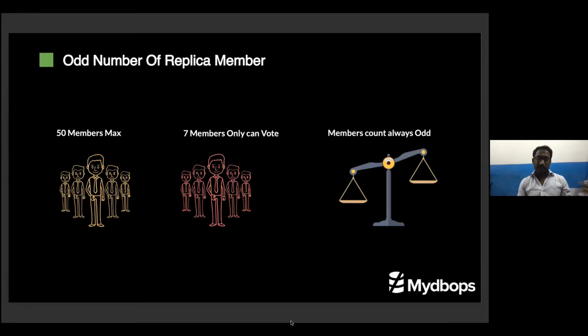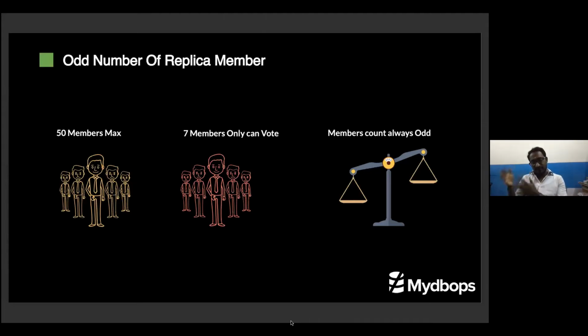Okay, so you said we have one primary and multiple secondaries. What is the maximum number of secondaries? Sorry, what is the max of secondaries? You can have a maximum of 50 members in a replica set.